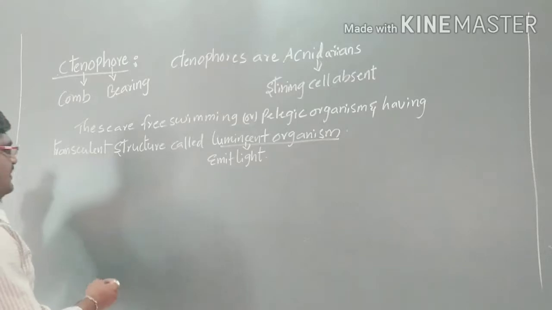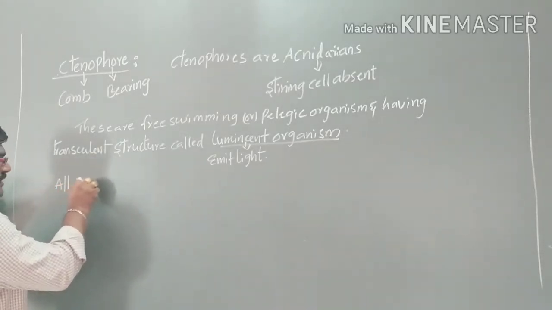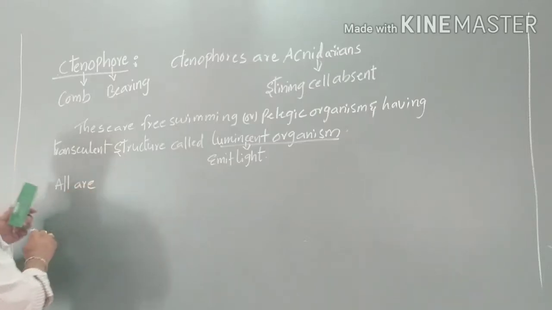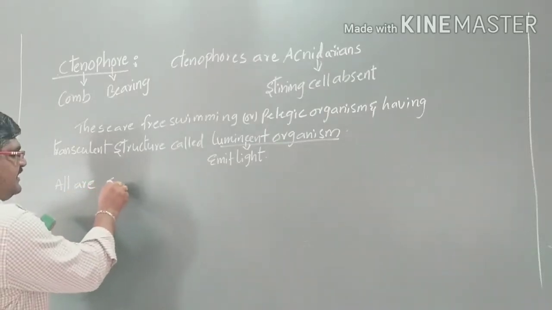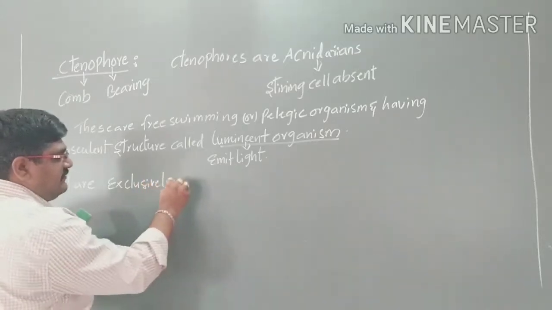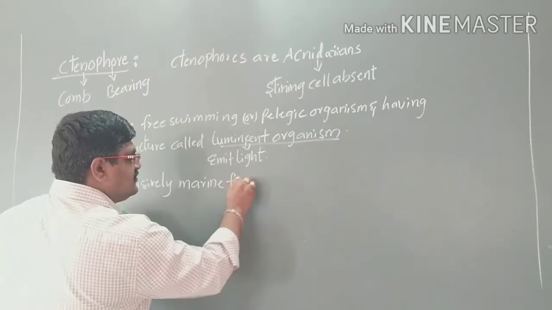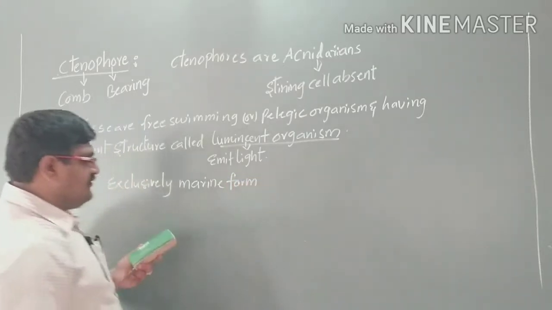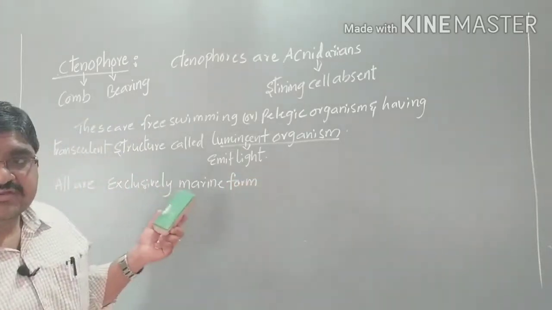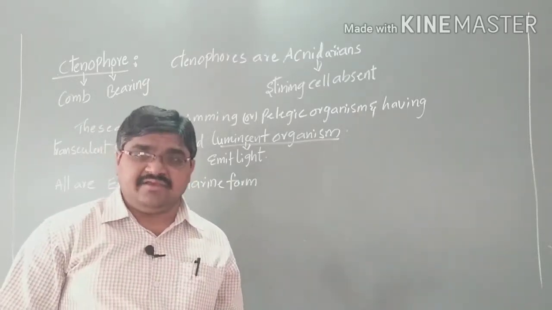And these are all exclusively marine forms only. There are no freshwater forms.